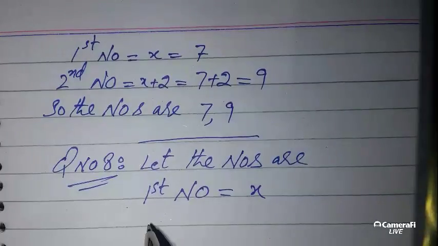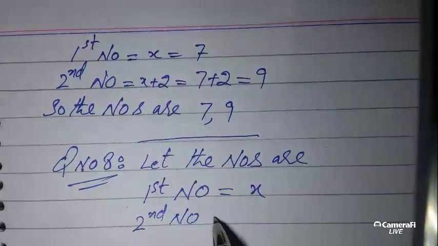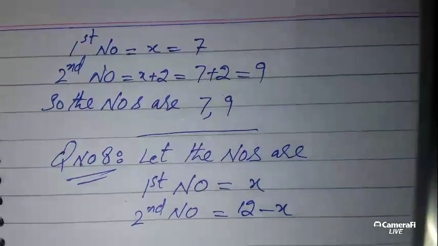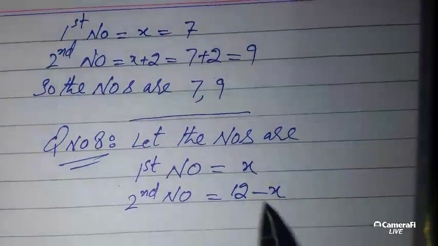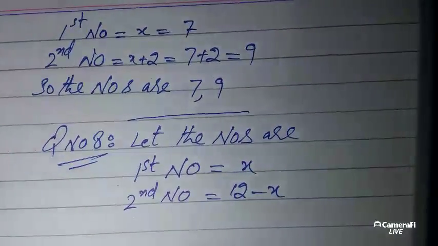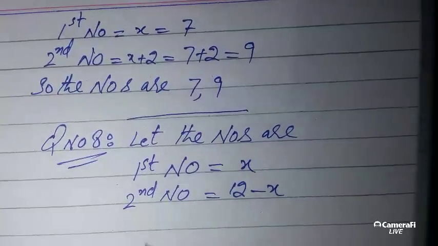So if I subtract this x from 12, I'll get the second number, because the sum of these two numbers is 12. So one condition is this, and the sum of whose squares is 80.